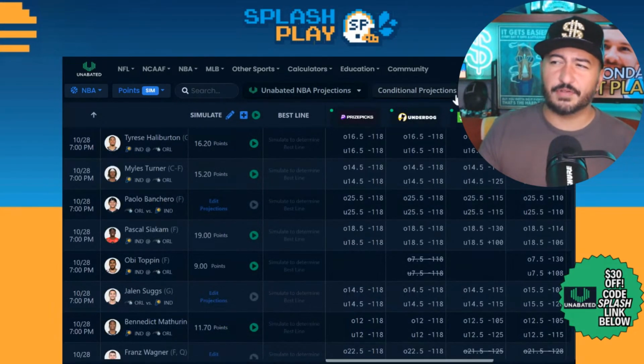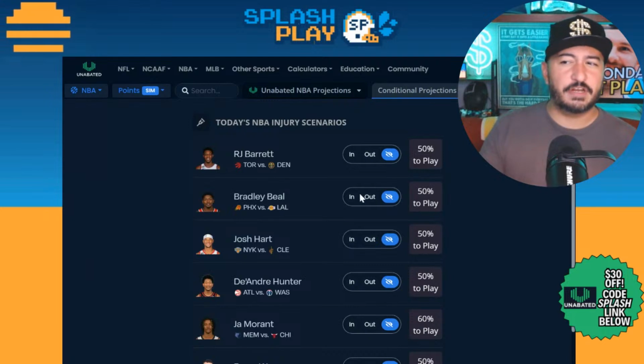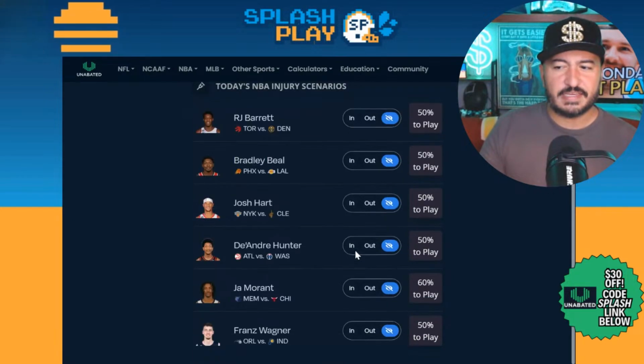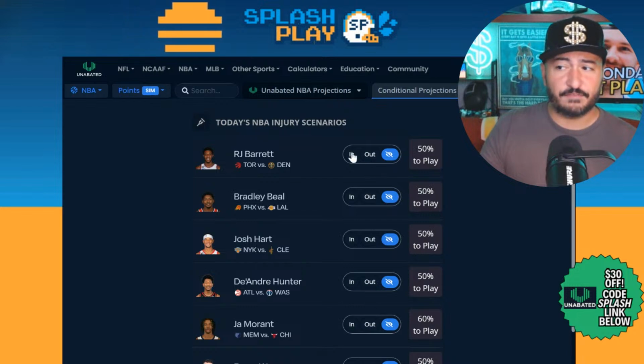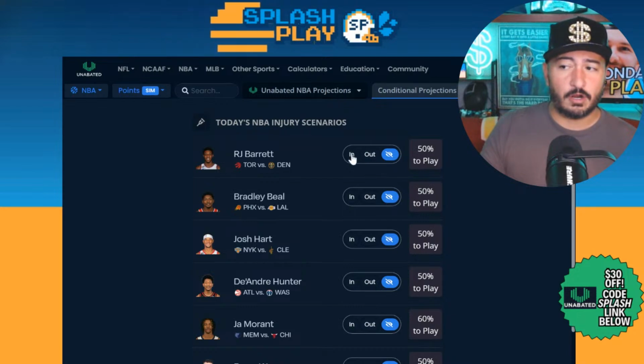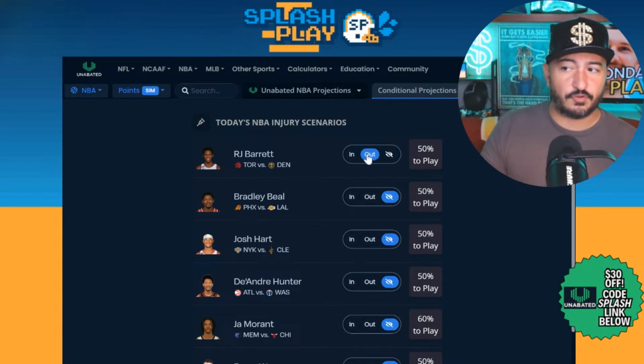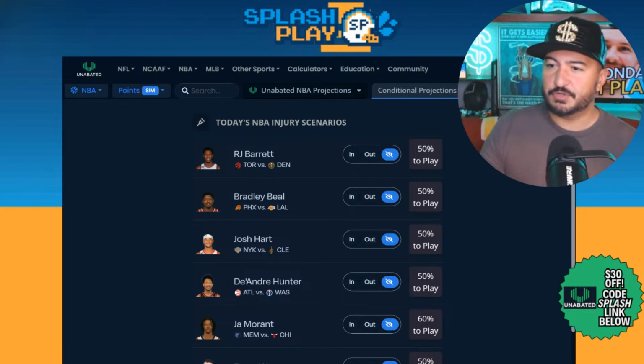And you can also see the conditional stuff they could do as well. Today, actually, they do have a bunch of conditionals. So we could see these, but let's look at the core ones first to start. Basically, this is how the conditional projection stuff at Unabated works, where you would rule in RJ Barrett, you could rule him out, and it'll adjust the numbers accordingly. But let's just do it normally first.